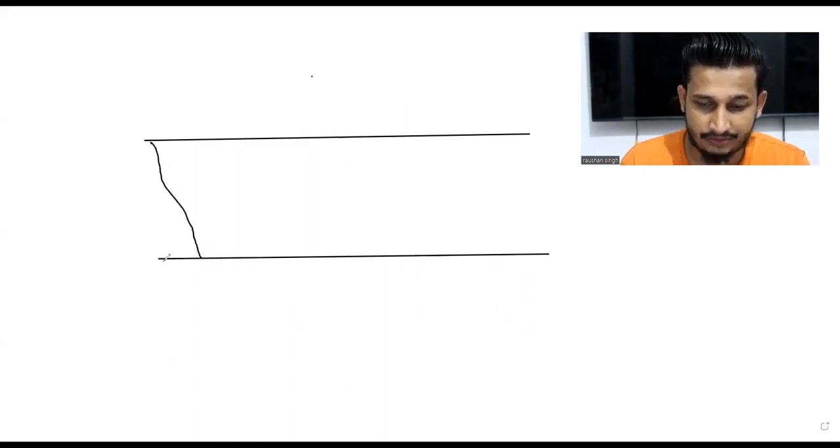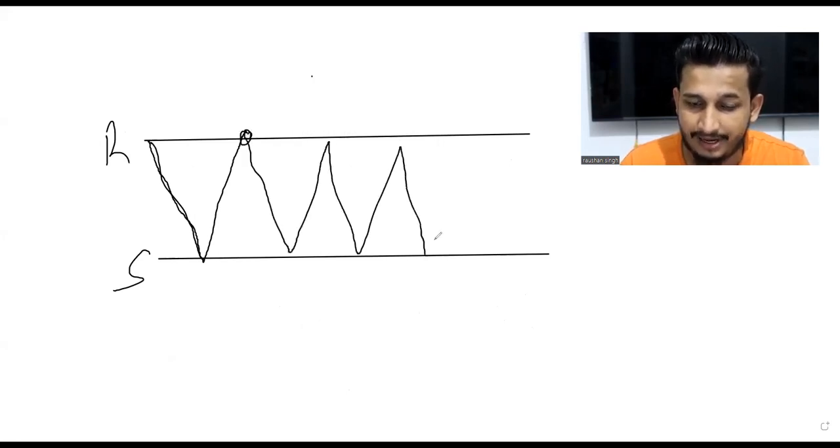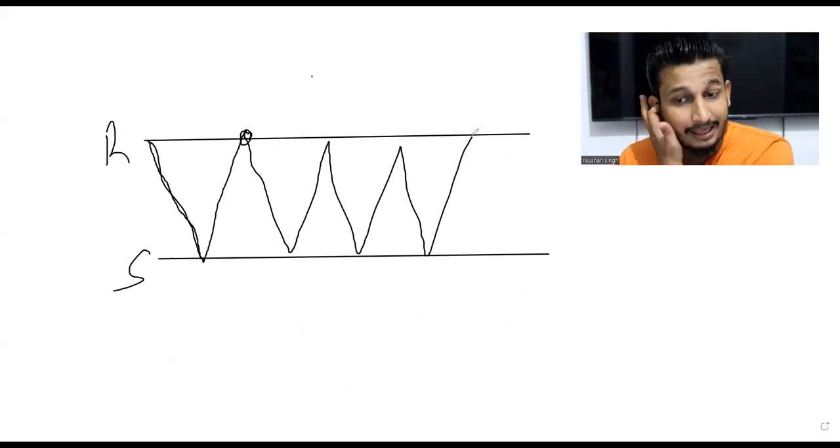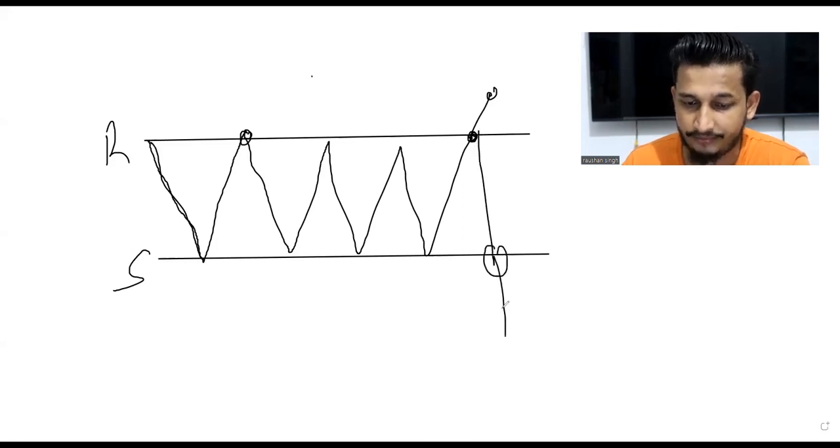Which means if the prices move, this will act as a support and this will act as a resistance. If the prices come to this level, it will go up, and if it comes to resistance, it will go down. It will keep on moving like this till either of these is broken. If the resistance gets broken, it will go up. If the support gets broken, it will go downside.